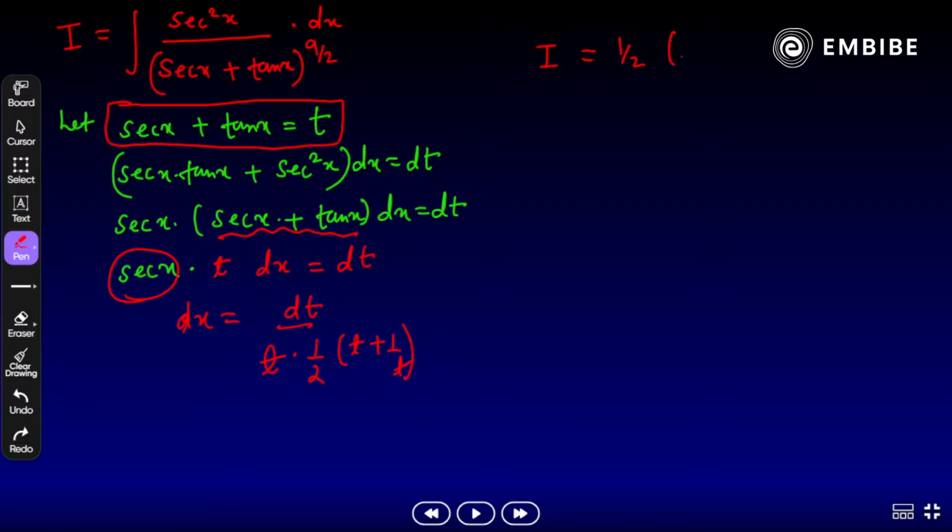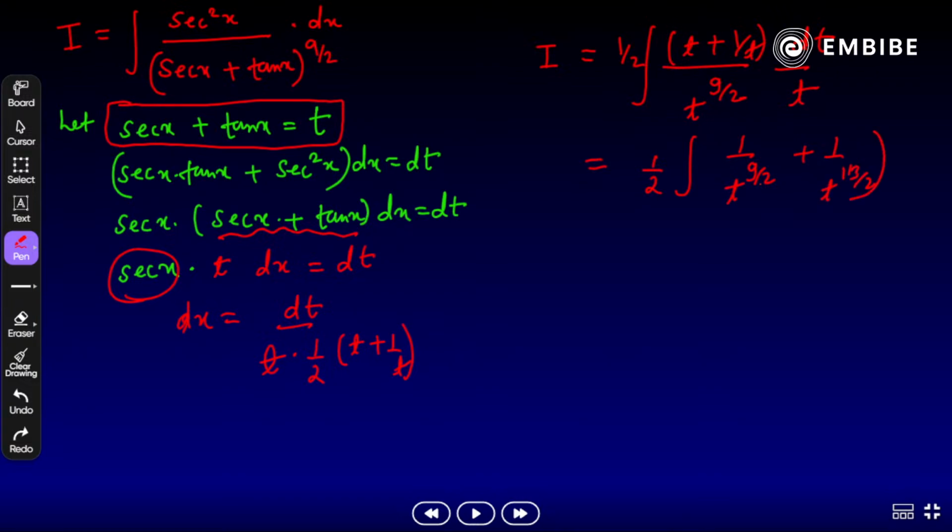Half of t plus 1 by t, dt by t, and whole divided by t raised to power 9 by 2. That should be the integration. Now once we do it, it should be half of integration of 1 by t raised to power 9 by 2 plus 1 by t raised to power 13 by 2 here. Exactly.